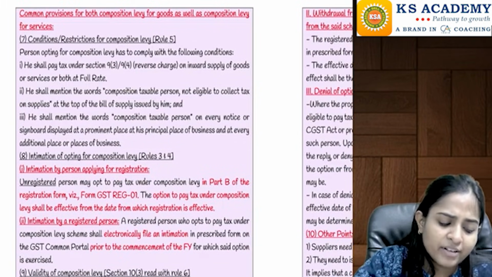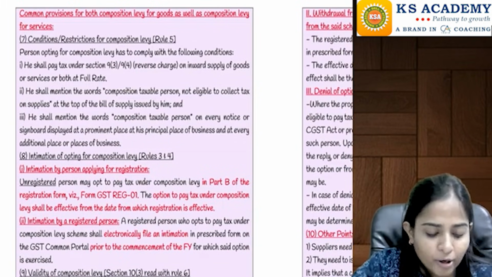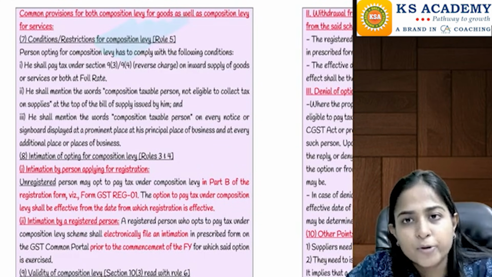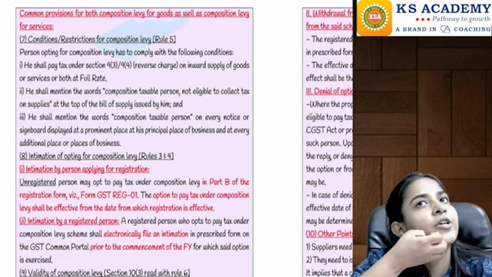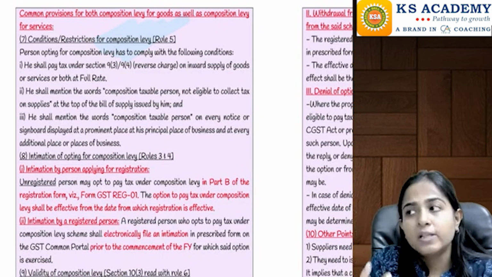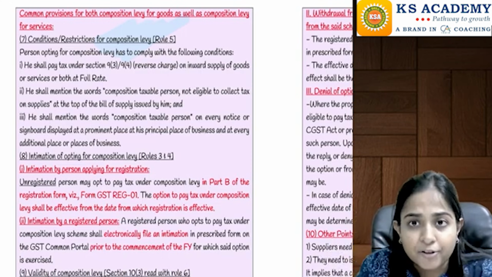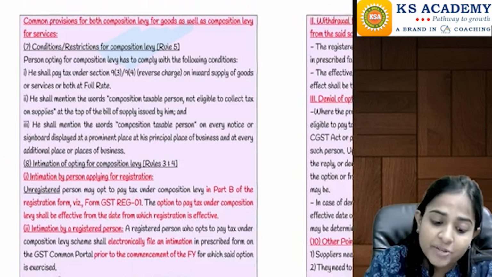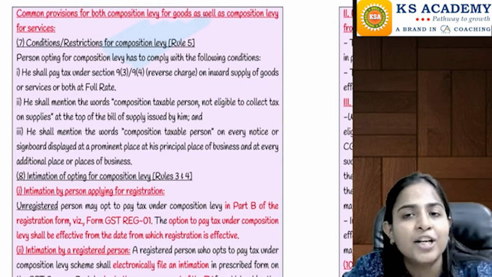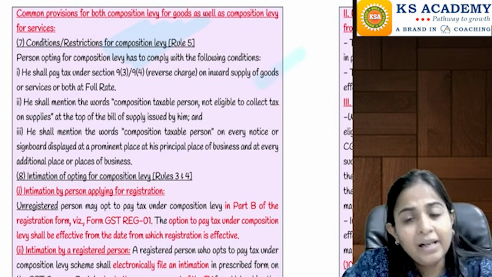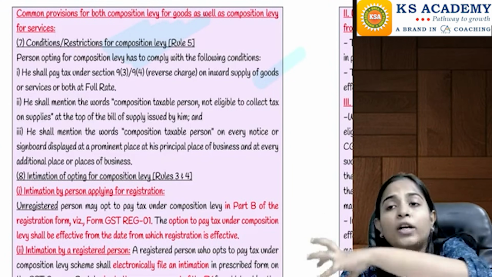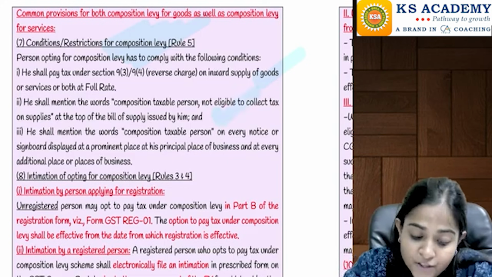And now they have given some theoretical points here, some procedural points. Here they are telling that any person under the composition levy, if this person is purchasing some goods on which he is required to pay tax under the reverse charge mechanism, then tax under the reverse charge mechanism will be paid at normal rates. For paying that tax, the discounted rate is not applicable. The next restriction is that if he is a supplier, he cannot collect tax from any other person. He has to pay the tax from his own pocket.